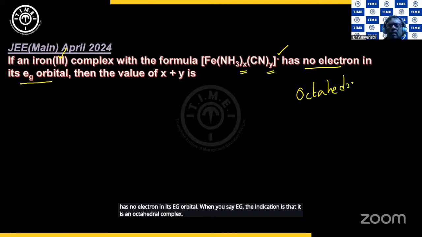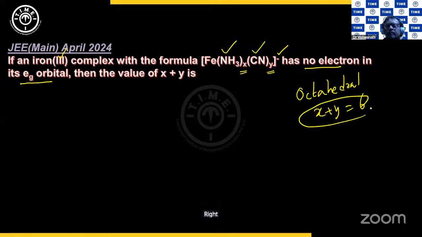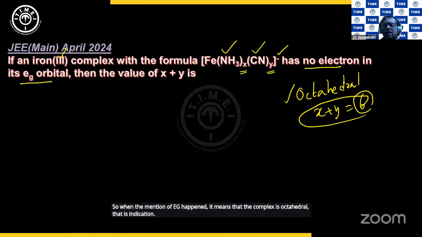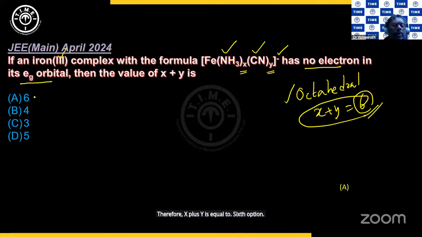When it is an octahedral complex, you know that x plus y needs to be 6, because the total number of ligands, as this is monodentate and that is also monodentate, will give you 6 bonds to the central atom. So when the mention of eg happened, it means that the complex is octahedral. That is the indication. And when it is octahedral, the number of monodentate ligands is 6. Therefore, x plus y is equal to 6. Option A it is. I hope this is clear.